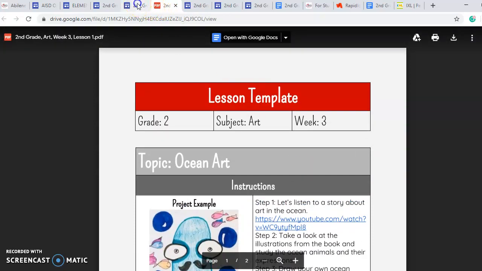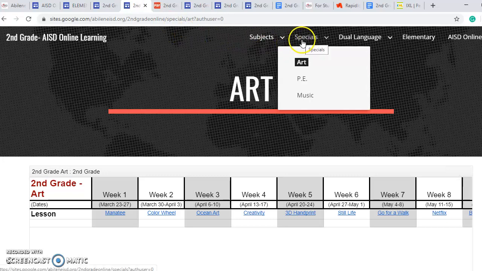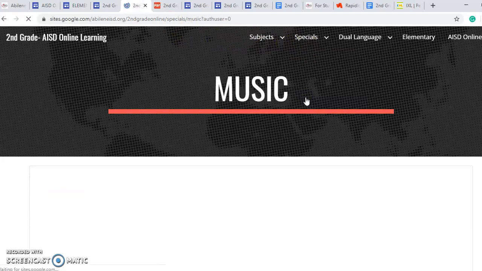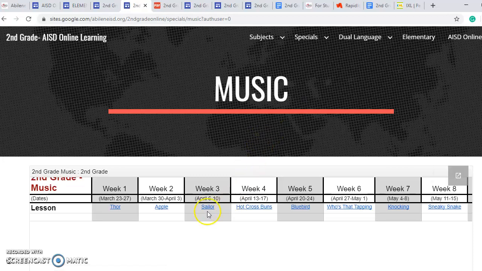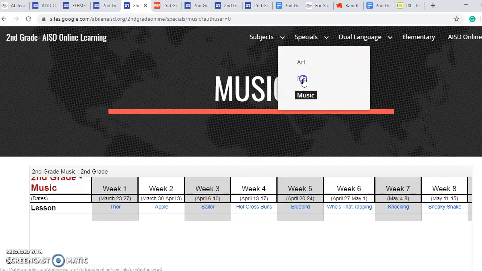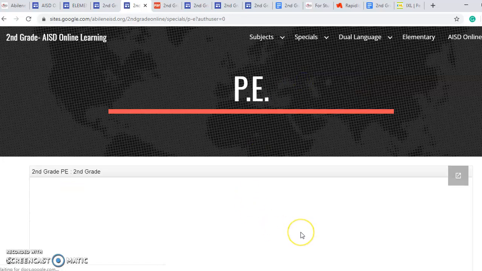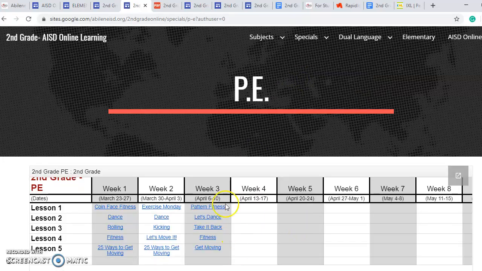When you're finished with your art lesson, come back up here to where it says specials, and that can take you to your music lesson. And you can see there's 1 lesson for music, or you could go to PE. PE has 5 lessons, so you can get moving and get exercising every day, which is really important.